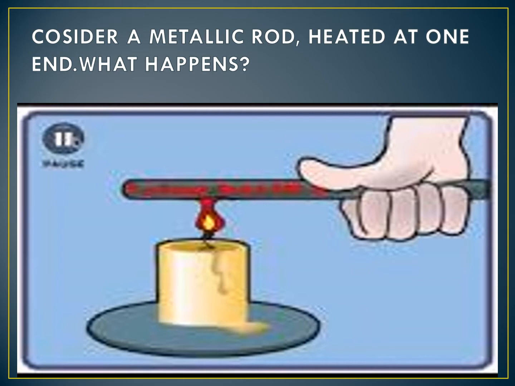Of course, like copper, aluminium, gold, silver. Like these materials also, if heated at one end, it reflects at the other end. In many factories, we will see the iron rod or metallic rod heated red hot, fully red hot, and we will see the sparkles coming out.